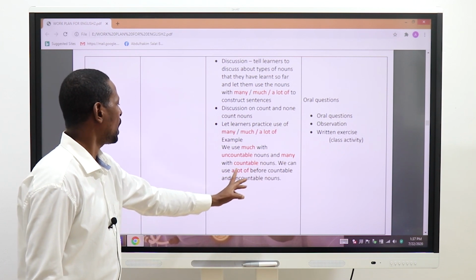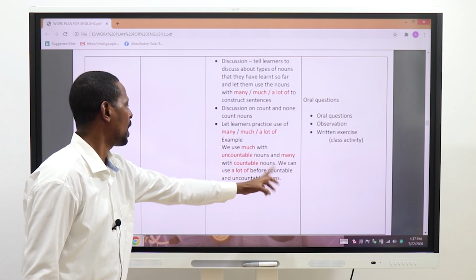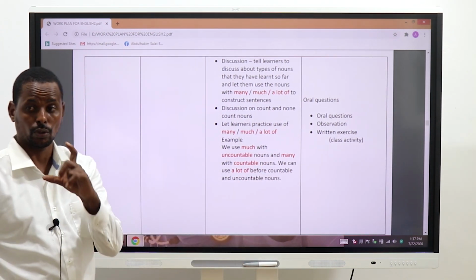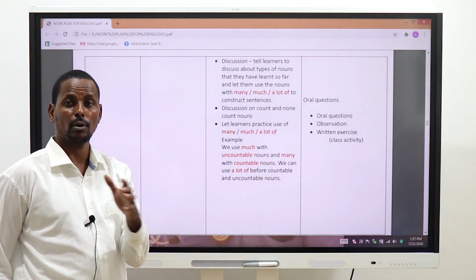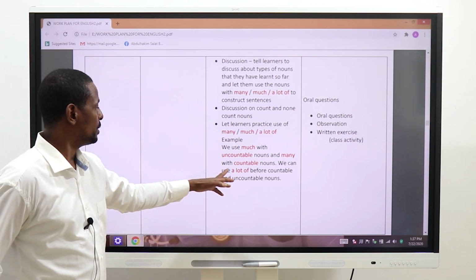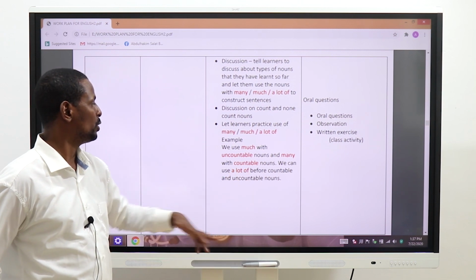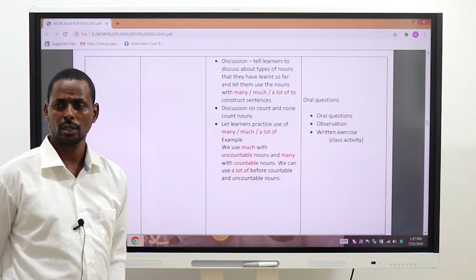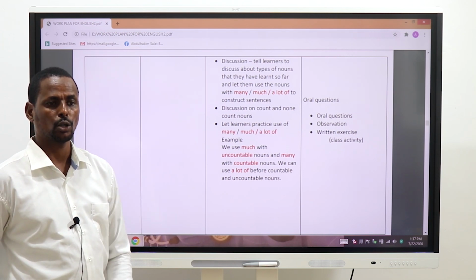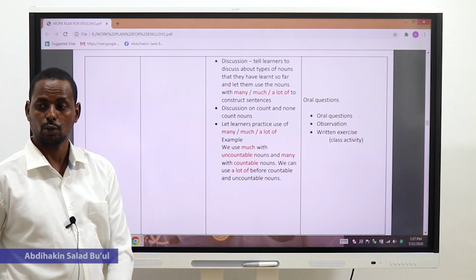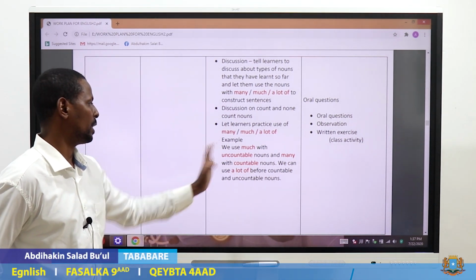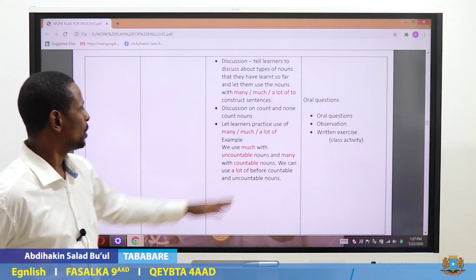We can use a lot of before countable and uncountable nouns. So, an exception. Grammar always has this exception. A lot of you can use for both. A lot of books, a lot of people, a lot of men, a lot of girls, both countable and uncountable nouns.